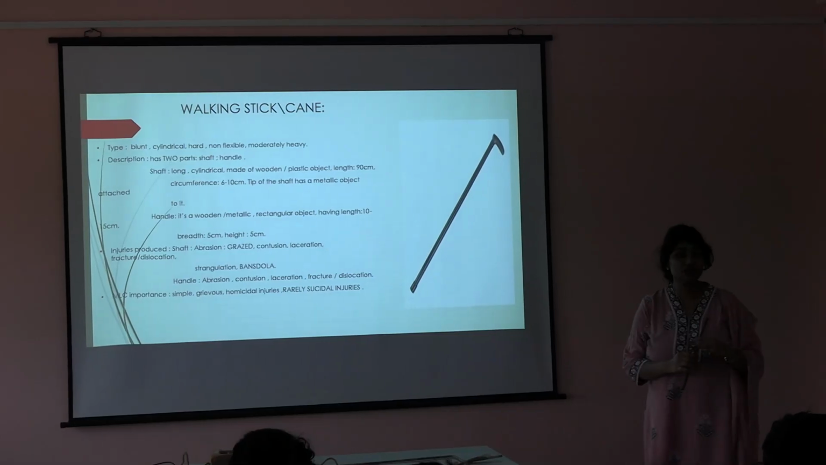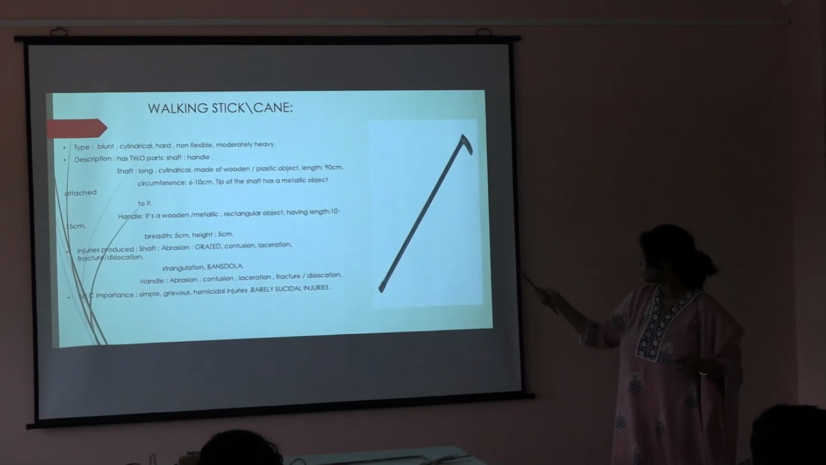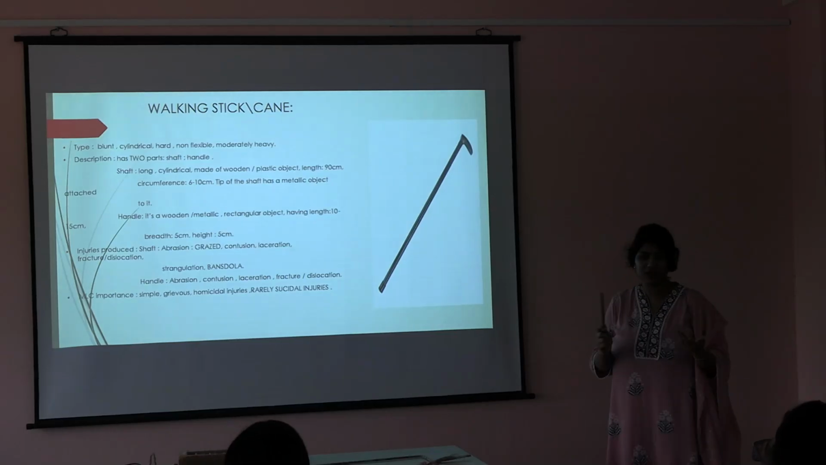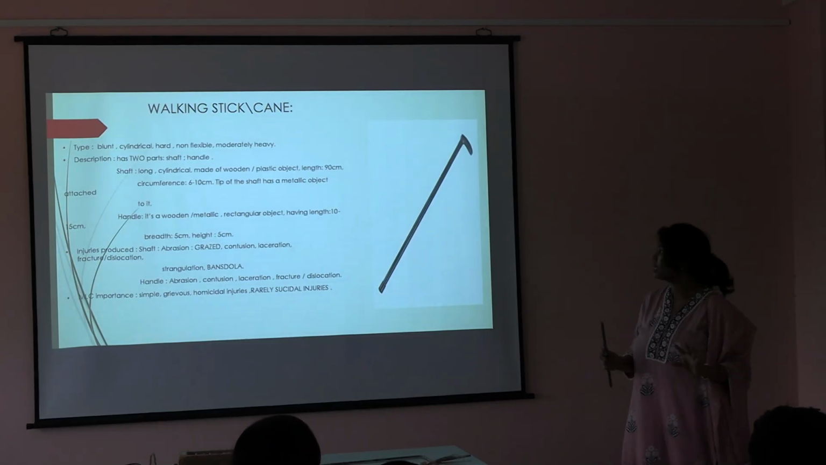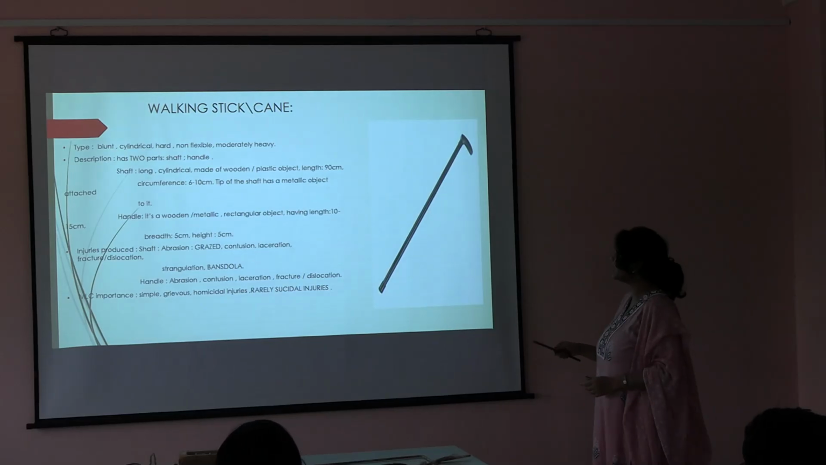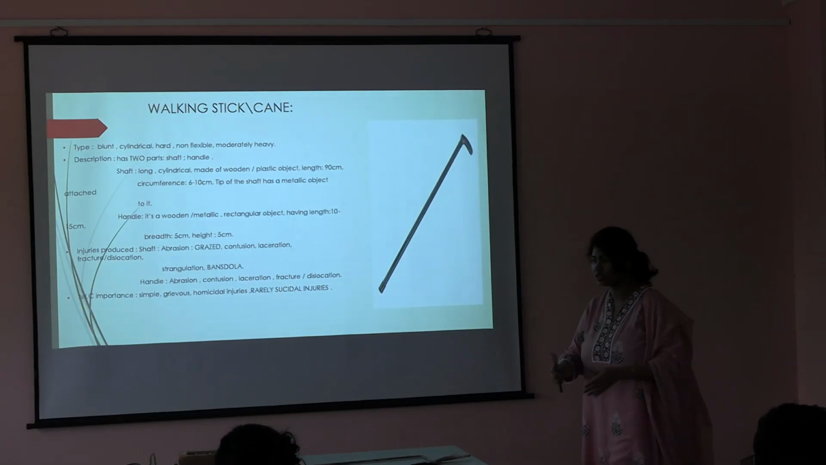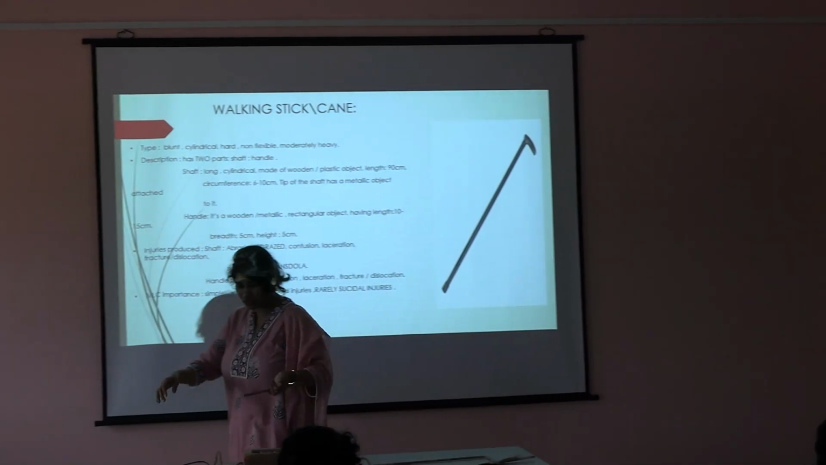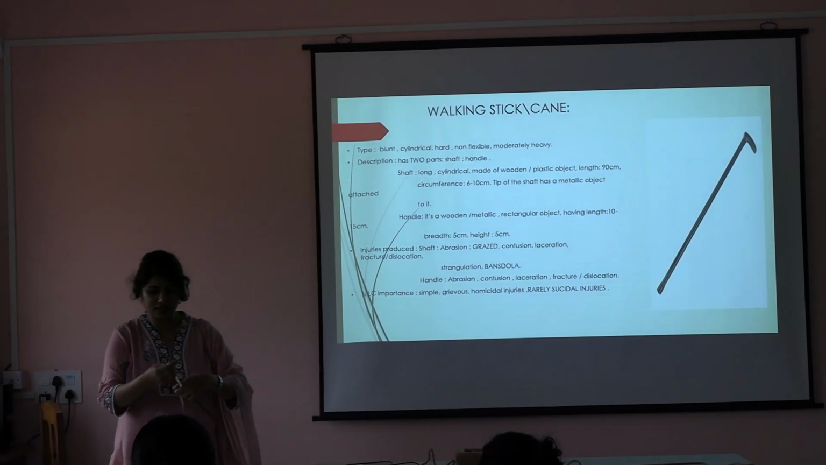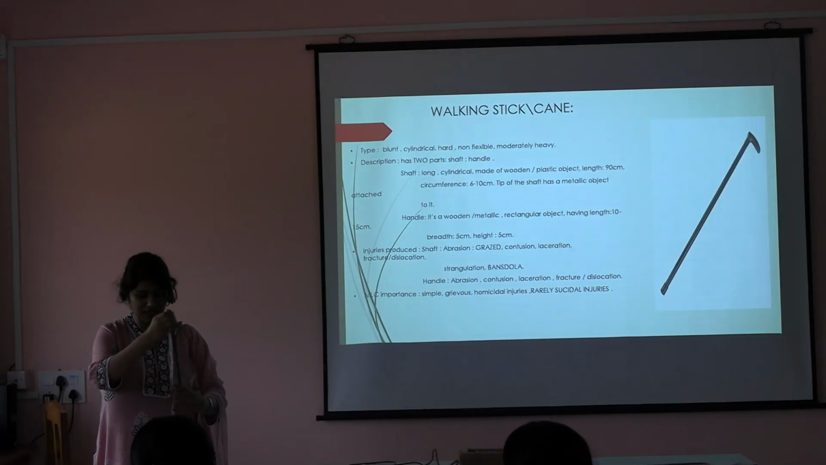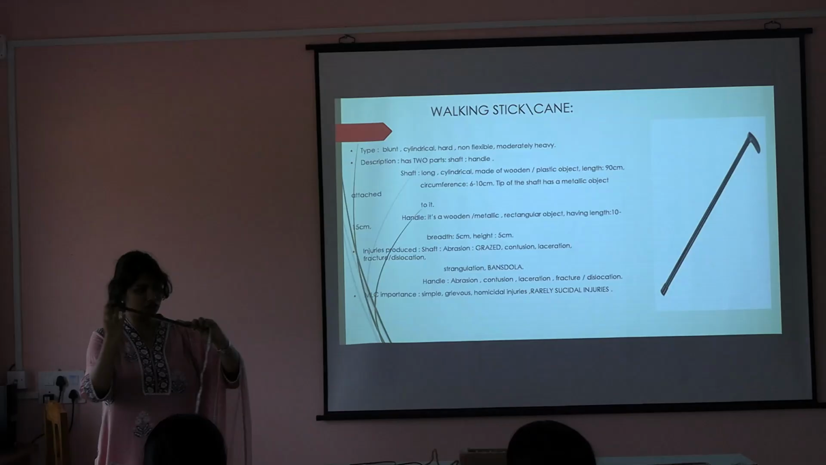You need to also describe the material which it is made of. It can be iron, plastic or wood. You need to see the material. Next is length. What is the circumference? Can we measure the circumference when I am talking about length? I can measure the length and the circumference. Understood? 31 centimeters or 32 centimeters.